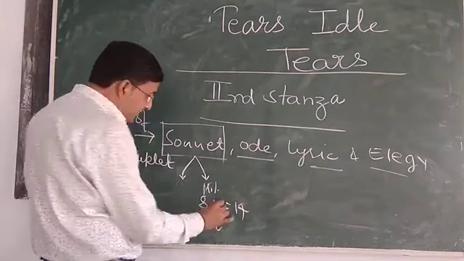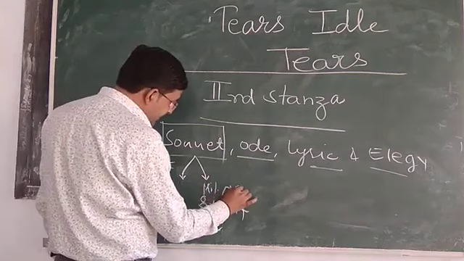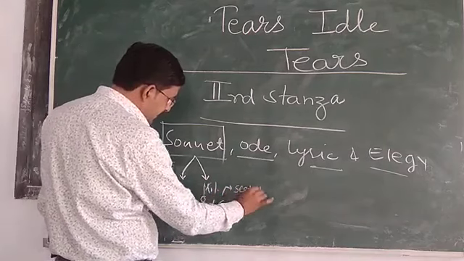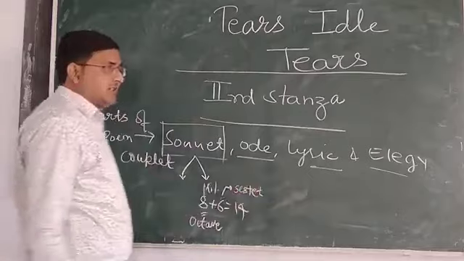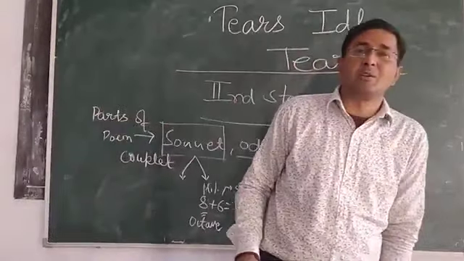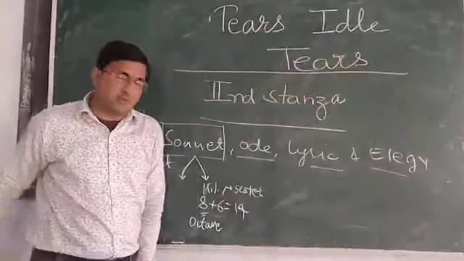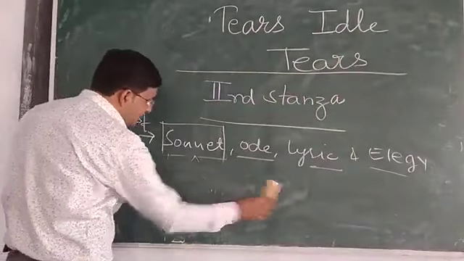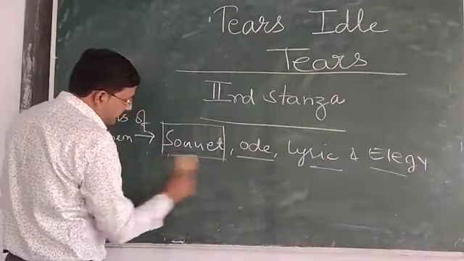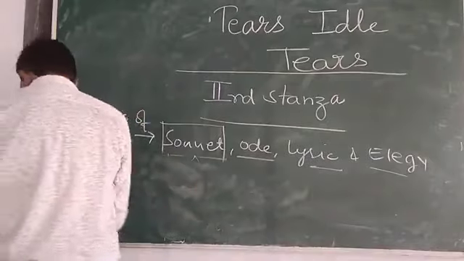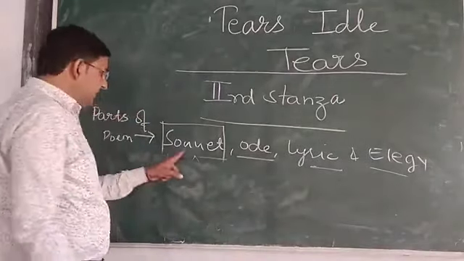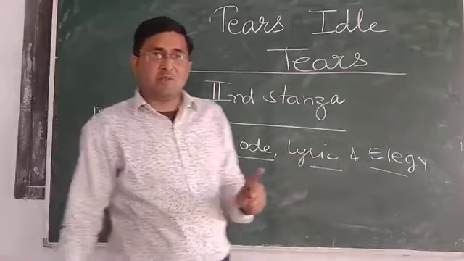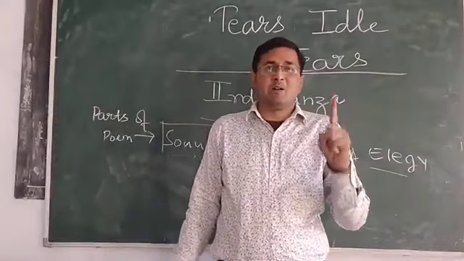The second part is of 6 lines, we can call it a sestet. One octave plus one sestet is the structure of the Miltonic sonnet. So what is there in the Shakespearean sonnet? There are 3 quatrains plus 1 couplet.